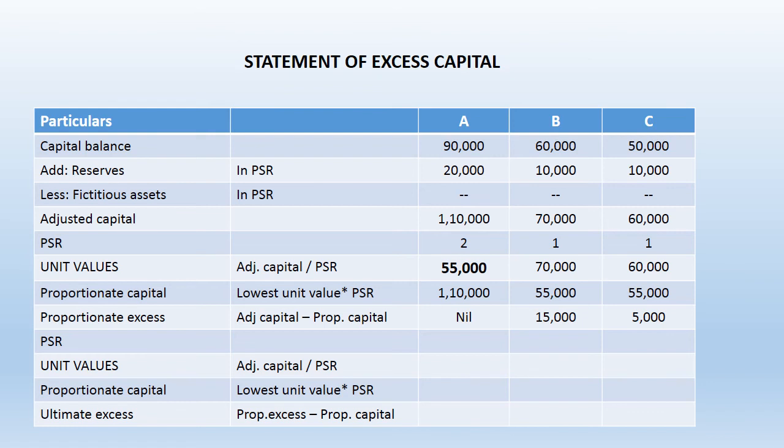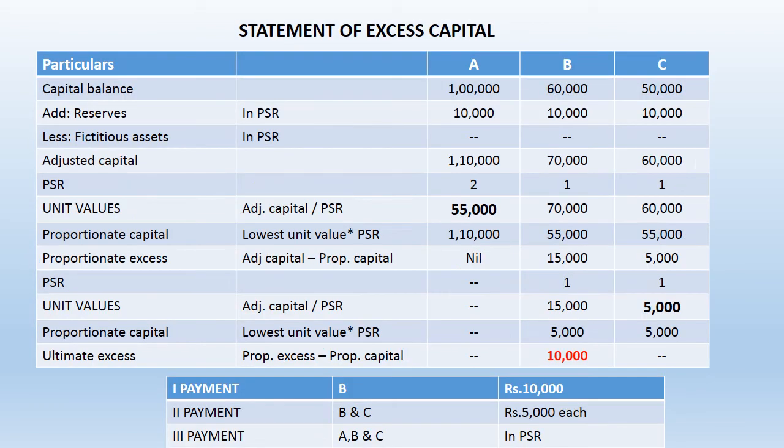So in the first step, it is clear that A has not contributed anything more proportionately, but the next step is to find out whether B and C have contributed excess capital, some amount in excess. Steps are same.